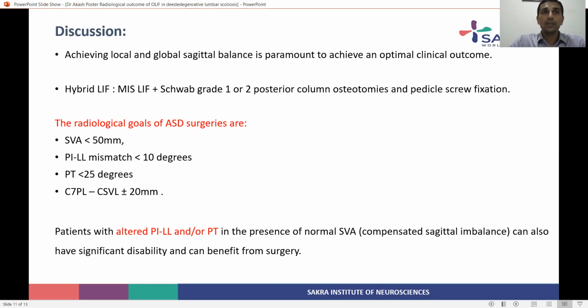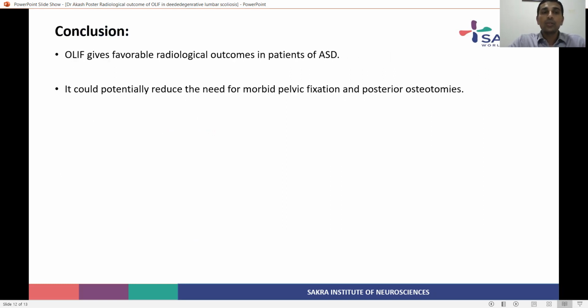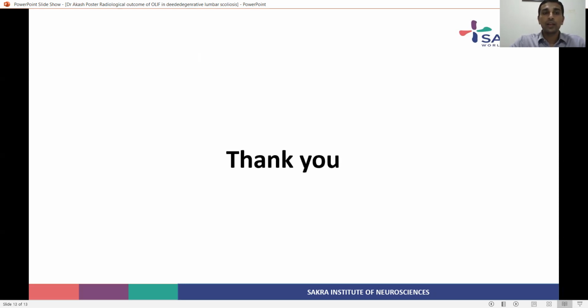Even though they are clinically balanced, there may be foraminal stenosis, resulting in radiculopathy or neurological symptoms. To conclude, OLIF gives a favorable radiological outcome in patients with adult spinal deformity. It can potentially reduce morbid pelvic fixation and osteotomies. Thank you.